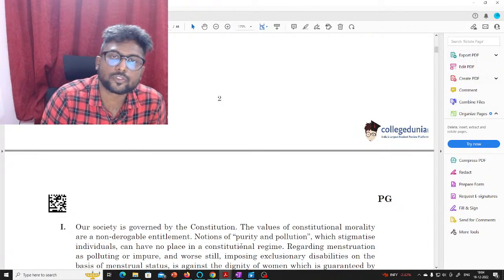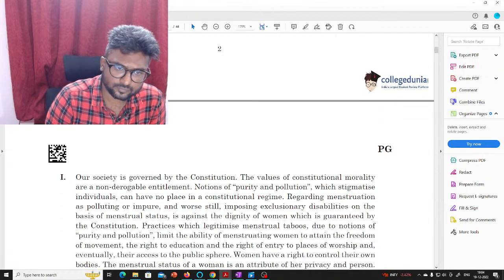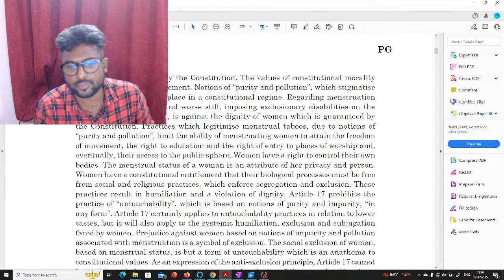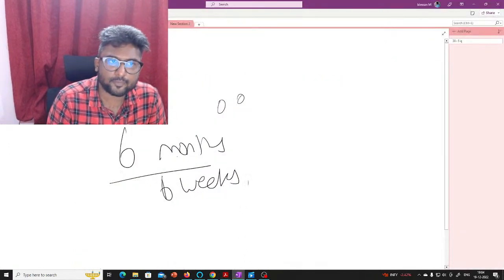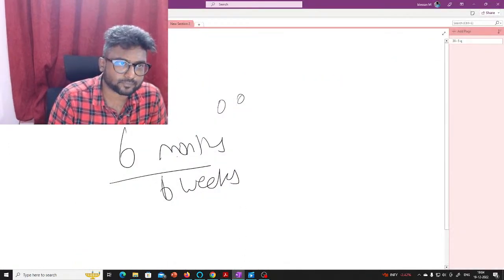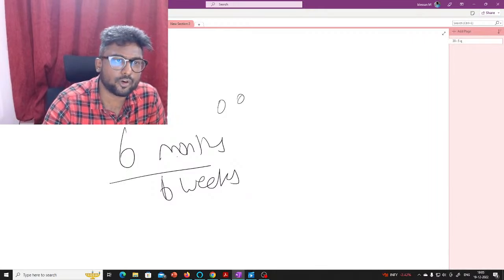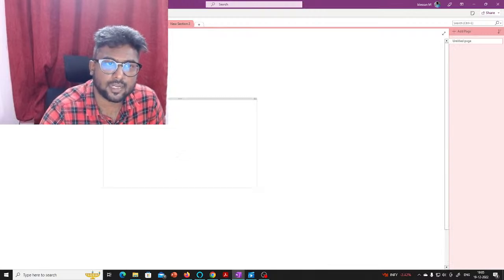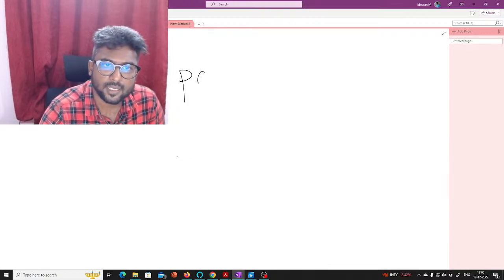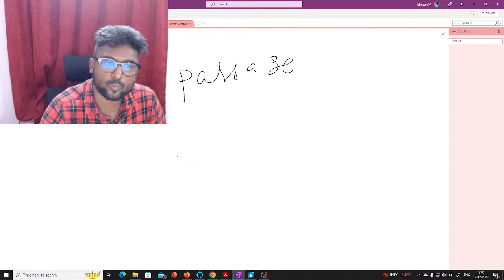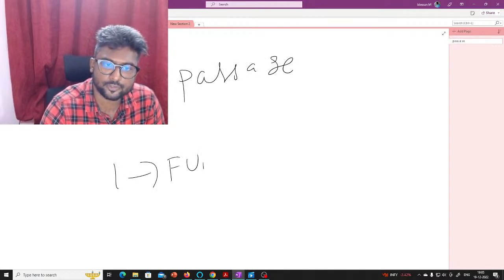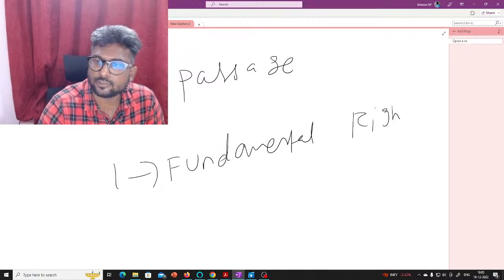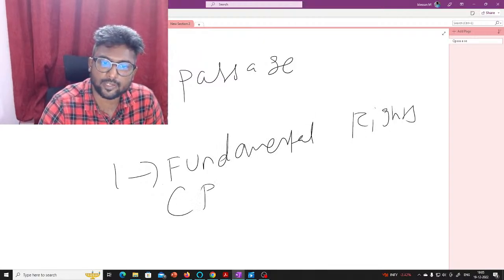So today we are going to see about constitutional law. In constitutional law, two passage questions were asked, and it is usually for 20 marks. So the passages were, one is from the fundamental rights section, that deals with the right to religion.